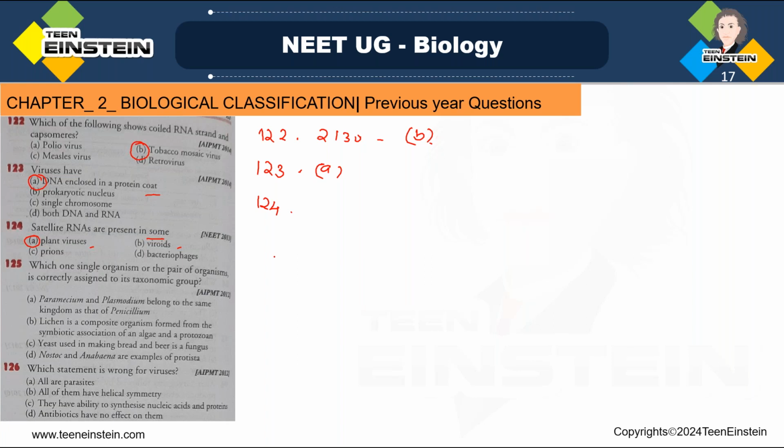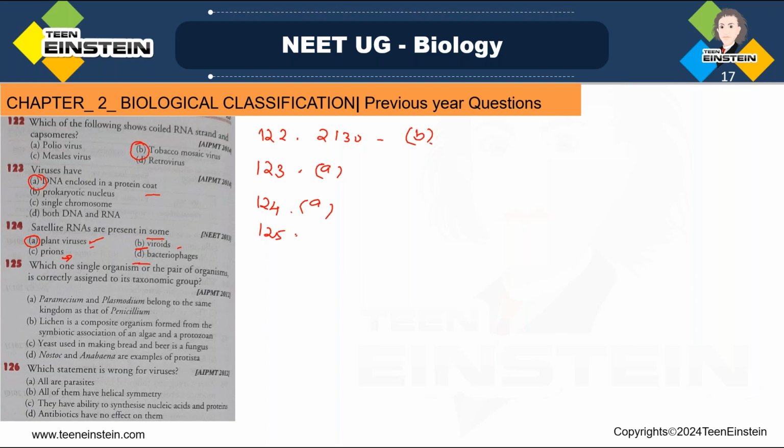So here viroids are the infectious agents which are smaller than viruses. Okay, viroids are smaller than viruses, and bacteriophages are viruses that infect bacteria. Okay, and what about prions? Prions are infectious agents which are composed mainly of proteins. Okay, so here satellite RNAs are present in some plant viruses. Option A is the right one. Next, 125, question number 125.